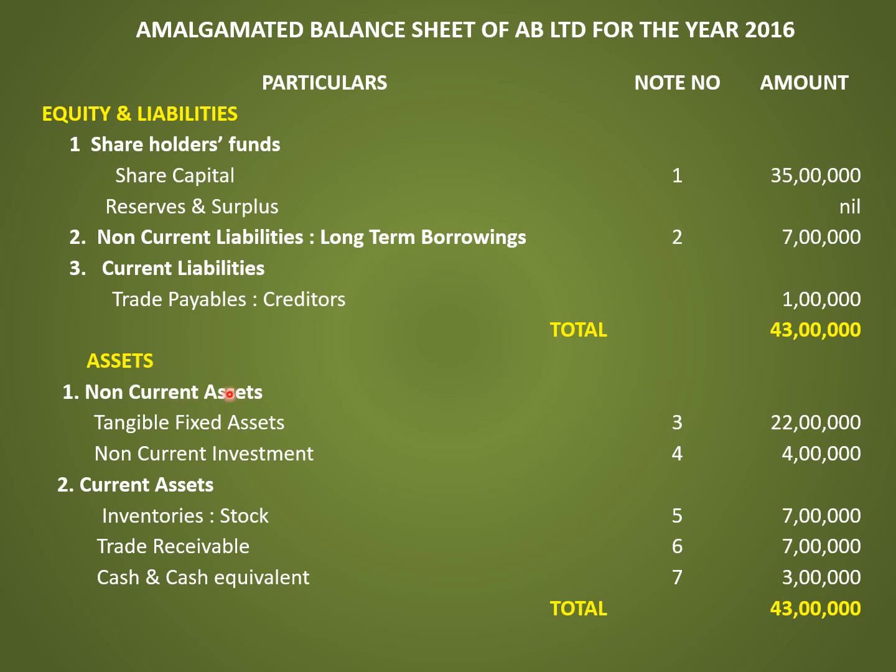Under that, non-current assets. Below that, tangible fixed assets 22 lakh. Non-current investment 4 lakh. Second head is current assets. Under that, inventories, that is stock 7 lakh. Trade receivables 7 lakh. Cash and cash equivalent 3 lakh. Total assets is 43 lakh.